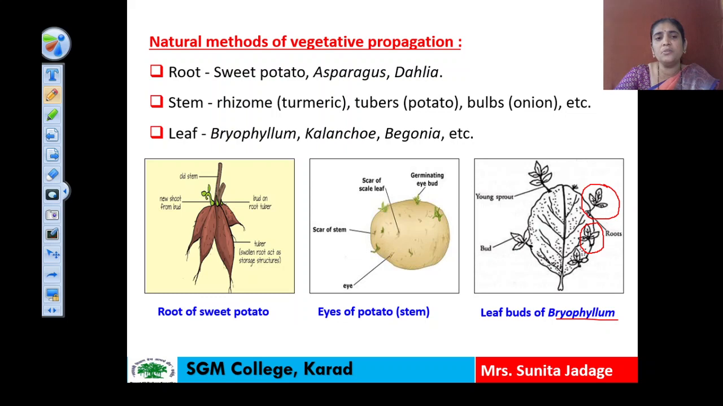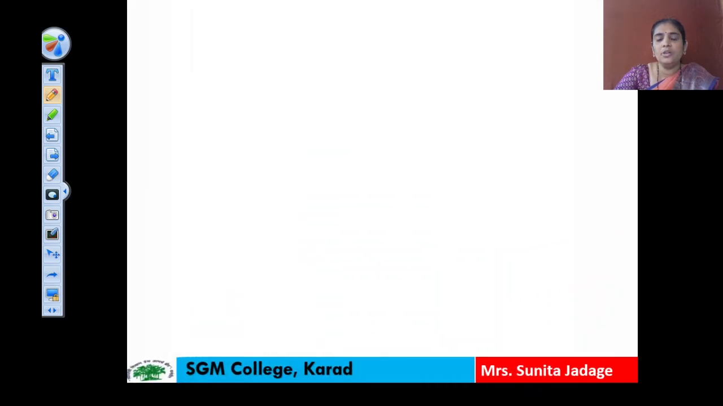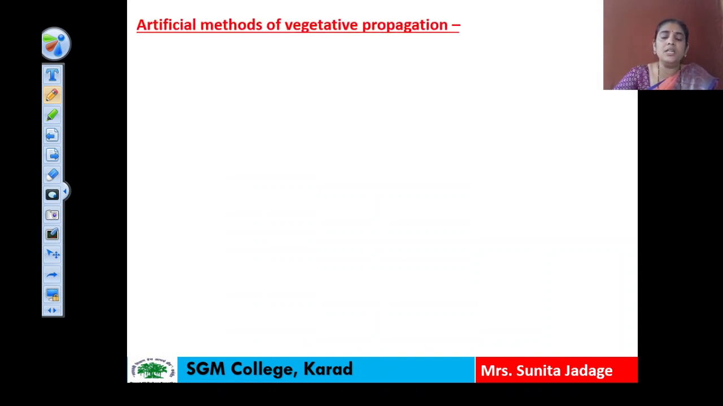So these are the different methods which we can observe naturally in the plants, which are responsible for the reproduction in those plants. Okay, now we have to see some artificial methods which are used for the vegetative propagation in the plants. And here in these artificial methods, basically three methods are there. First is cutting, second is grafting, and third is tissue culture.